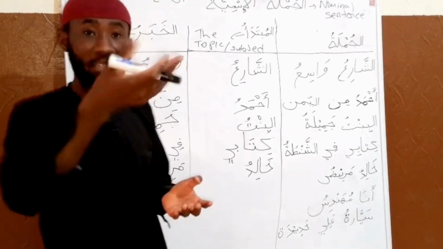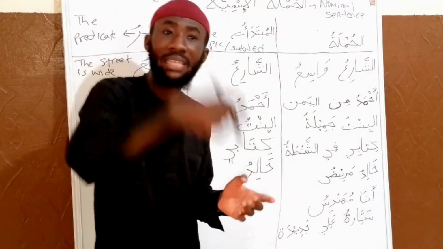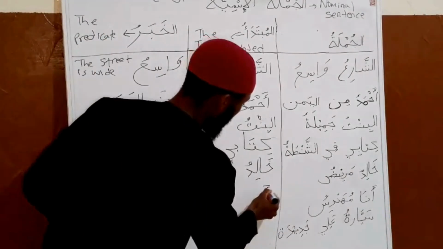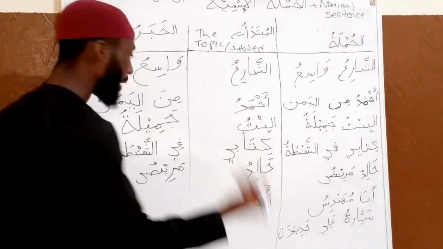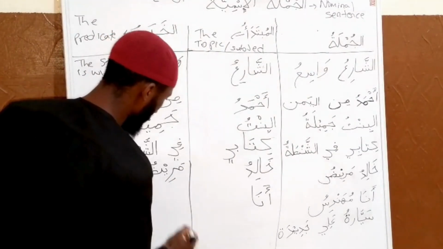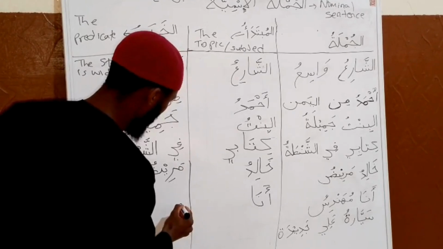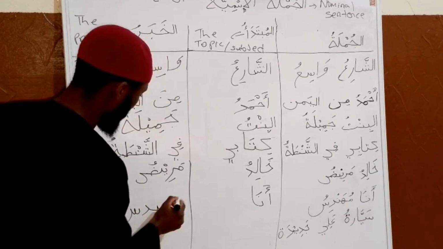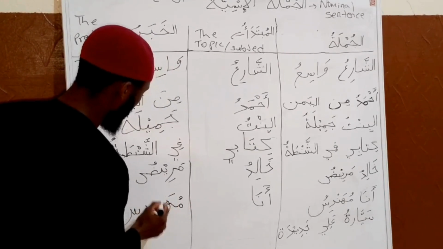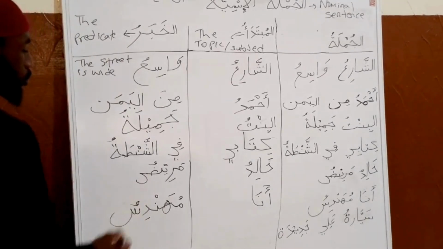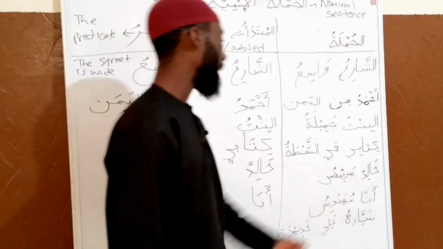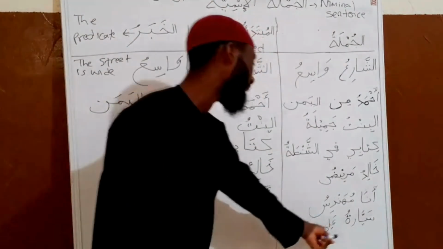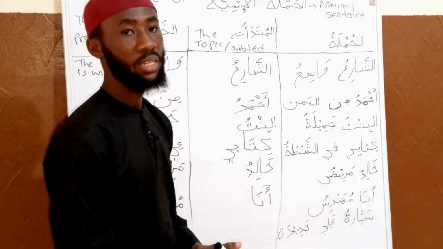That is Ana Muhandisu. Ana is the mubtada, the subject, or you say the topic. Then Muhandisu. Ana Muhandisu, I'm an engineer.